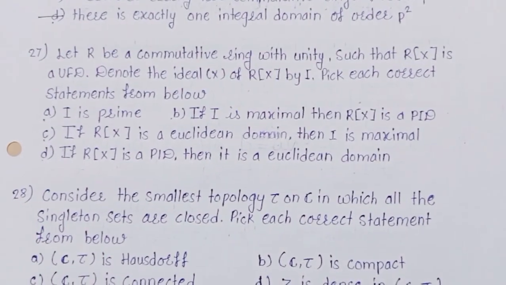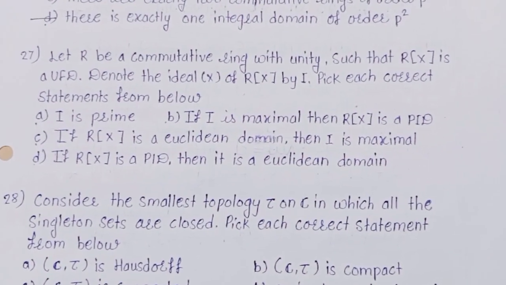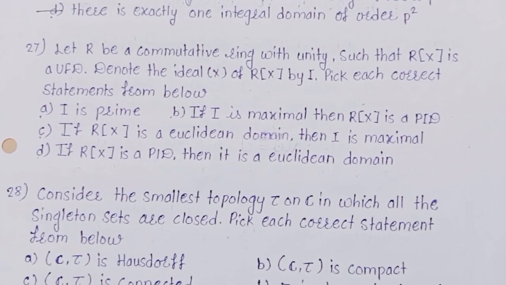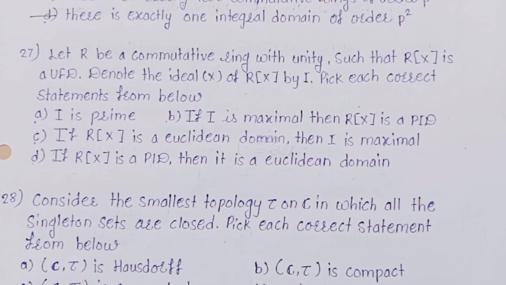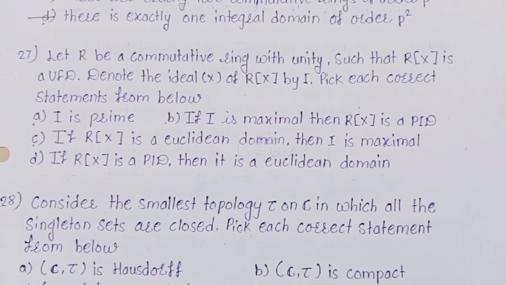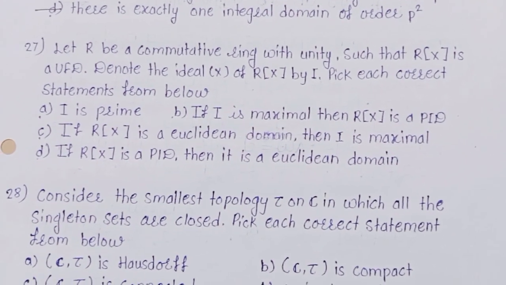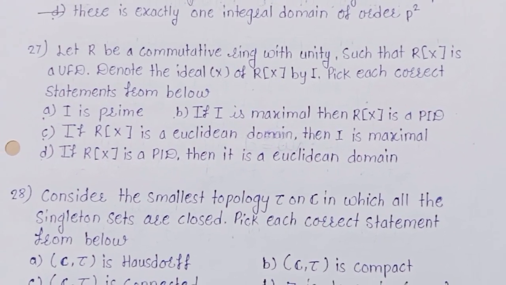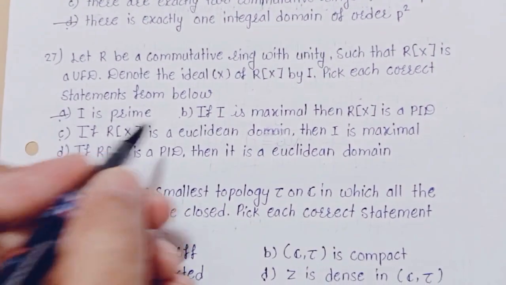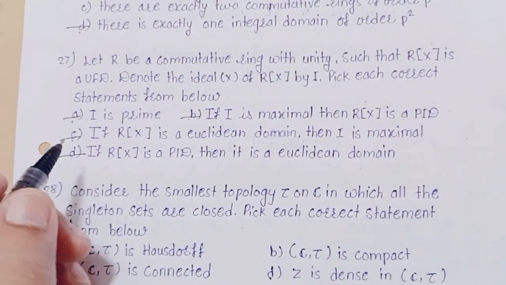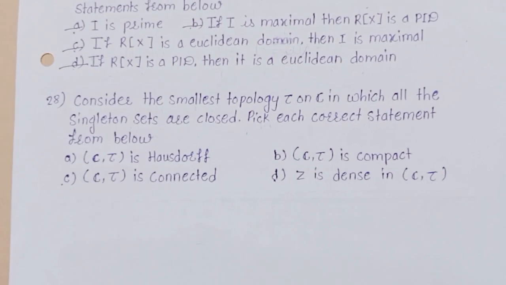27. Let R be a commutative ring with unity such that R[x] is a UFD. Denote the ideal generated by x in R[x] by I. Pick each correct statement from below and say option is A, B, C and D. All four options are correct.